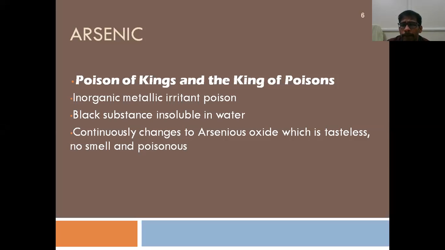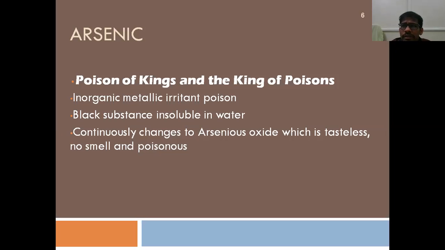So coming to the metallic poisons, that is the topic we are going to talk about today. The first one is arsenic. As you can see, it is called the poison of kings and king of poisons. Why? Because in olden days it was used to kill kings. They used to poison the king by mixing arsenic in different food products, and it leads to chronic poisoning and death. So that's the king of poisons.